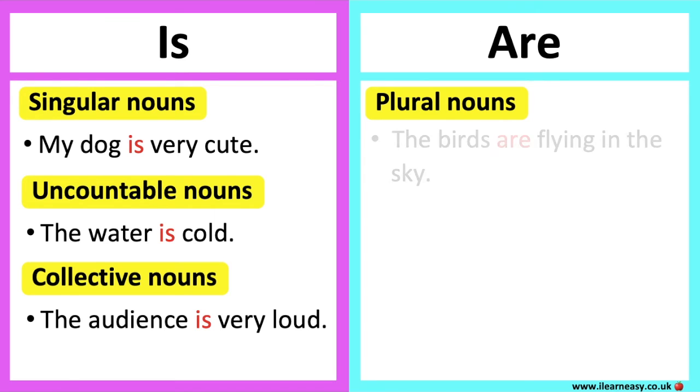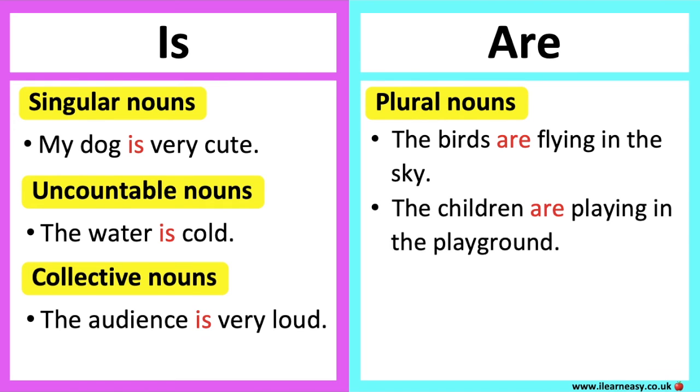For example, the birds are flying in the sky. Birds is a plural noun. The children are playing in the playground. Children is a plural noun. My friends are at the park. Friends is a plural noun.